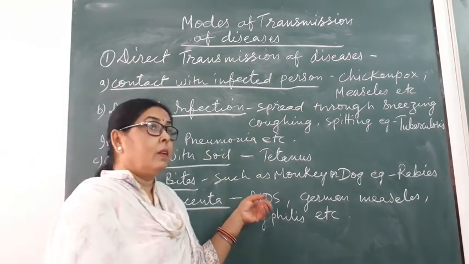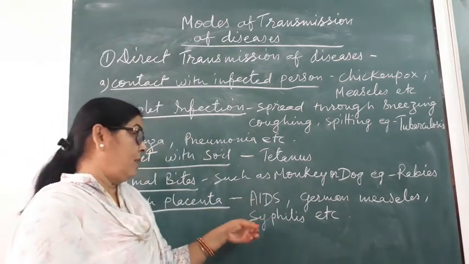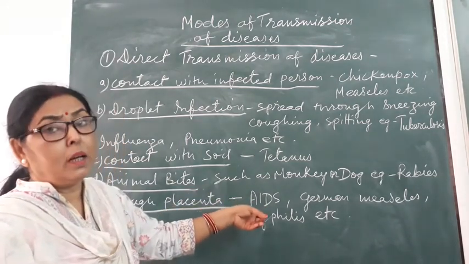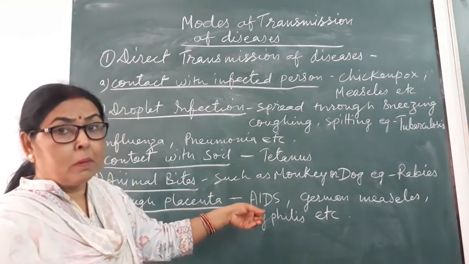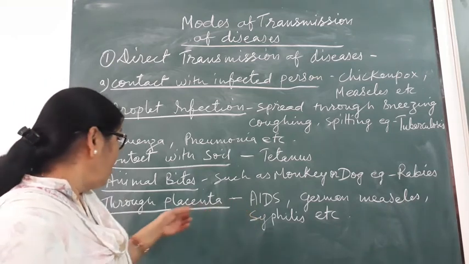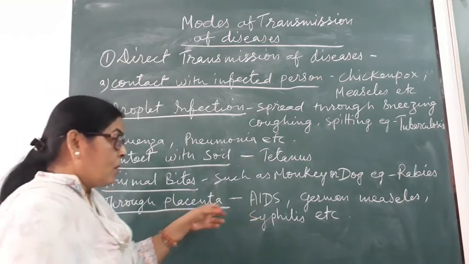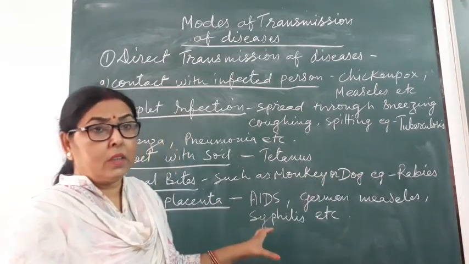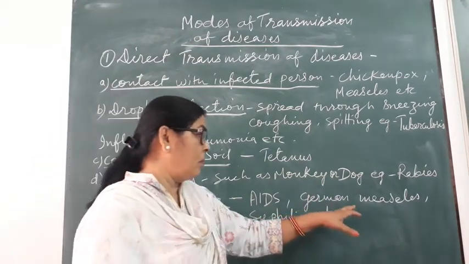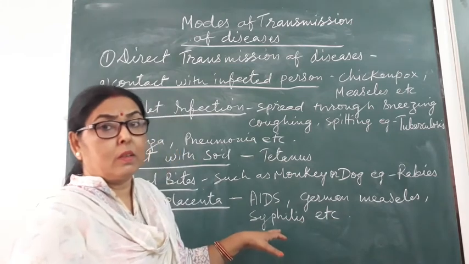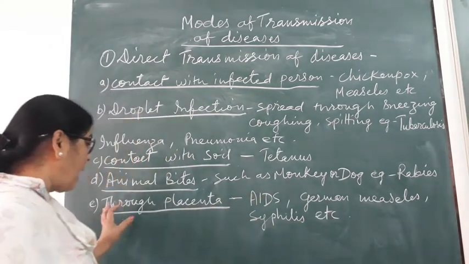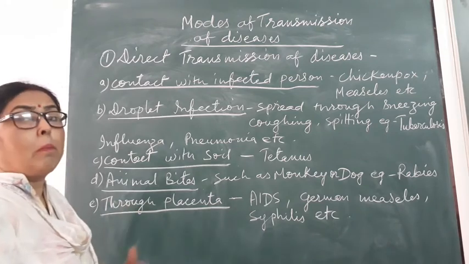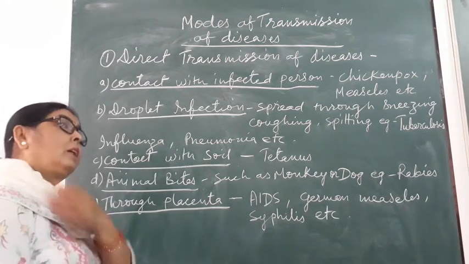So AIDS is a viral disease and this virus is transmitted to the newly born baby or the embryo through the placenta. There are some other very dangerous diseases, German measles and syphilis. These diseases are all transmitted to the young ones through the placenta, means through the mother's body.